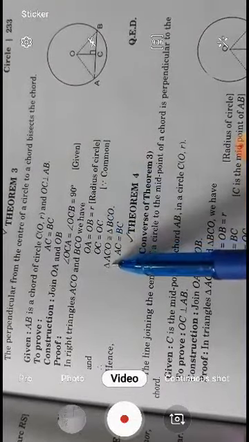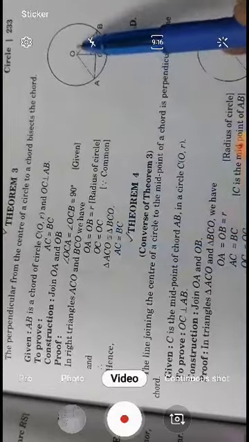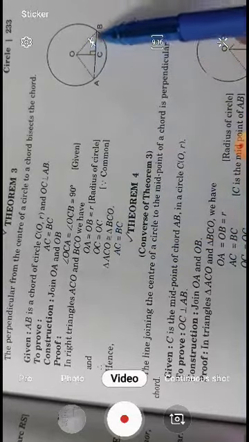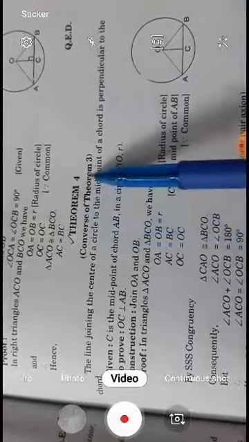It means triangles ACO and BCO are congruent. Then AC and BC are equal by CPCT. You all know about the CPCT.